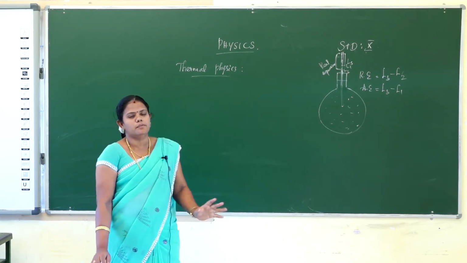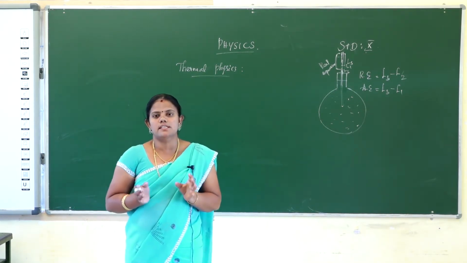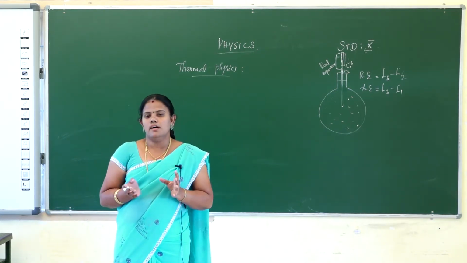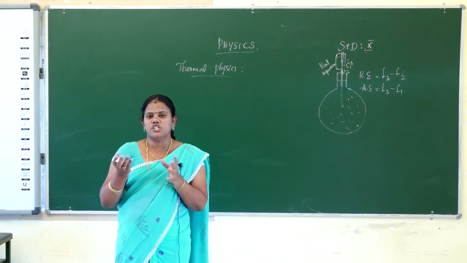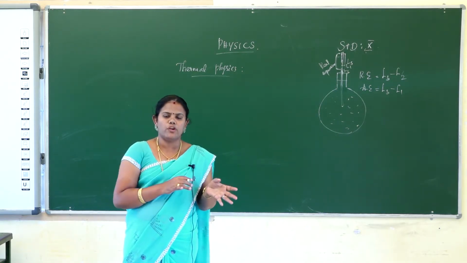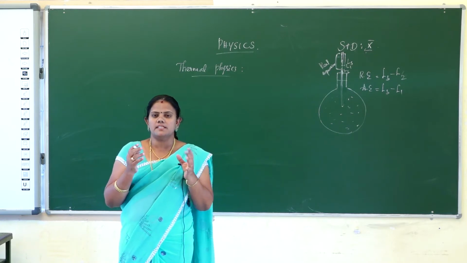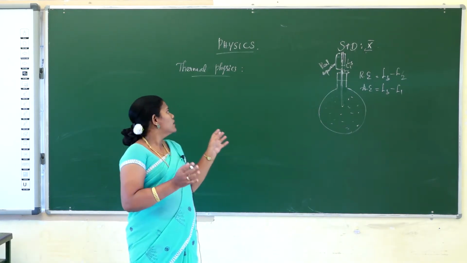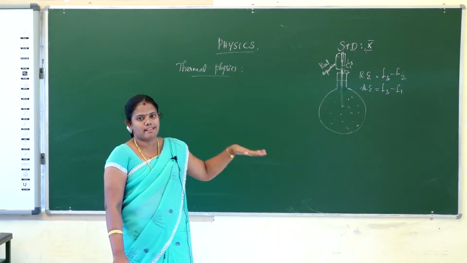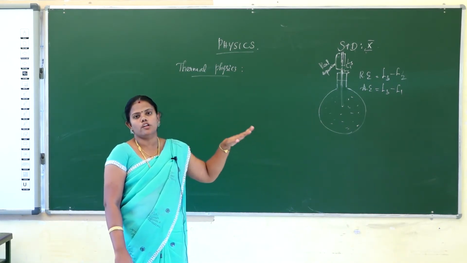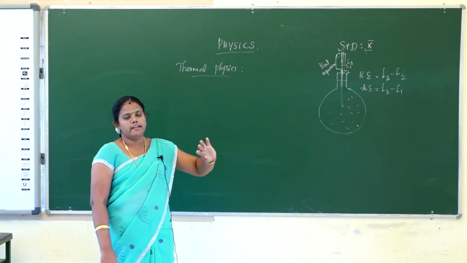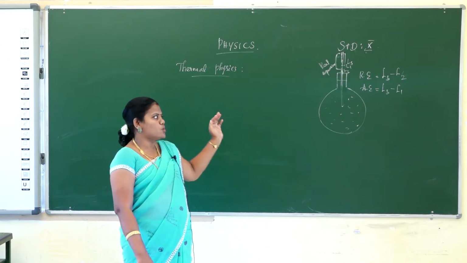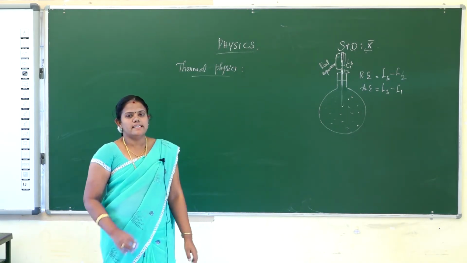What is the meaning of thermal physics? Thermal physics is the branch of physics which deals with objects in a hot condition. It studies how the characteristics of a body change when heat is applied to it. Thermal physics deals with hot objects, and how the character of the object changes when heat is applied. So let us enter this topic.